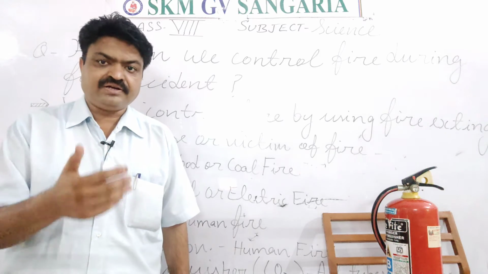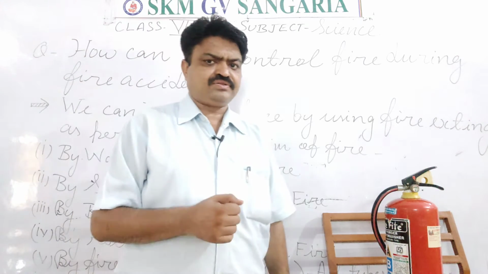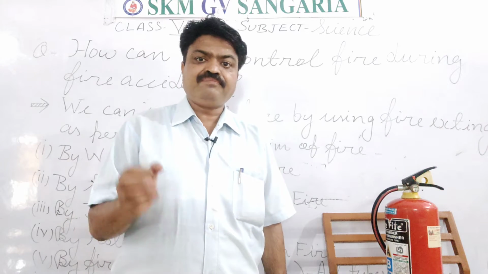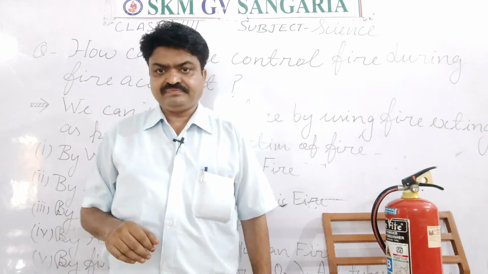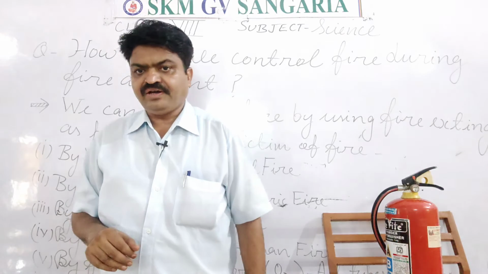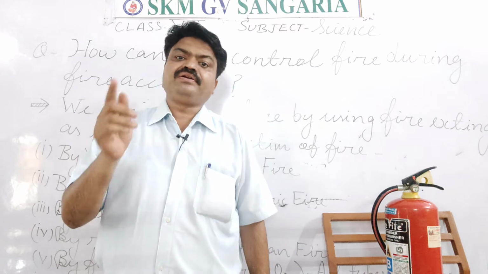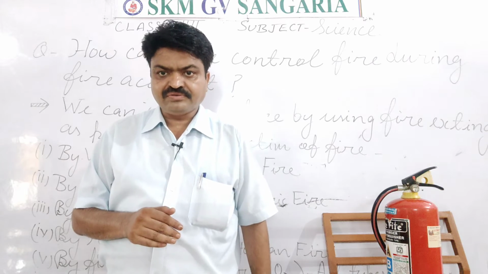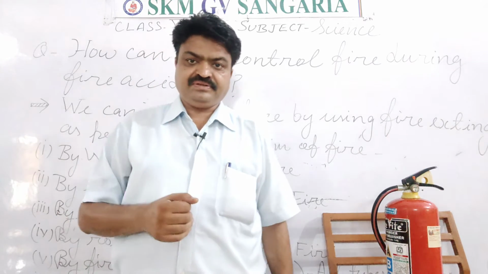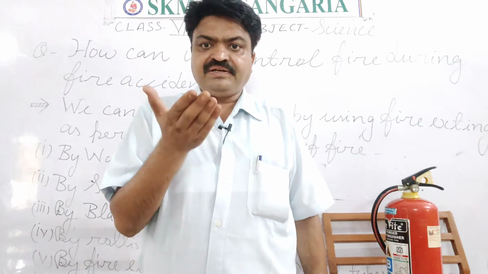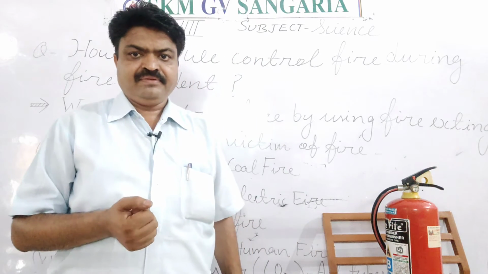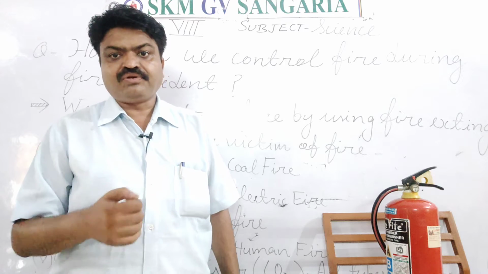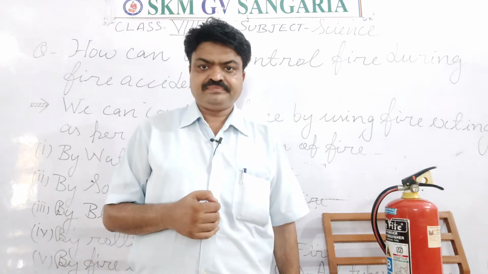Now how does water put out the fire, students? How does it control the fire? When we put water on the fire, it reduces the temperature, so that the fire is stopped, or the burning is stopped.